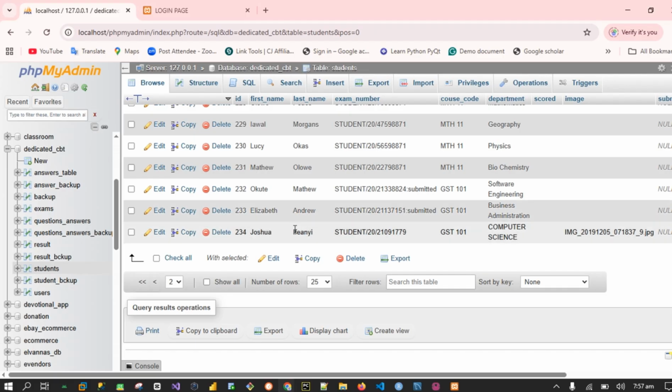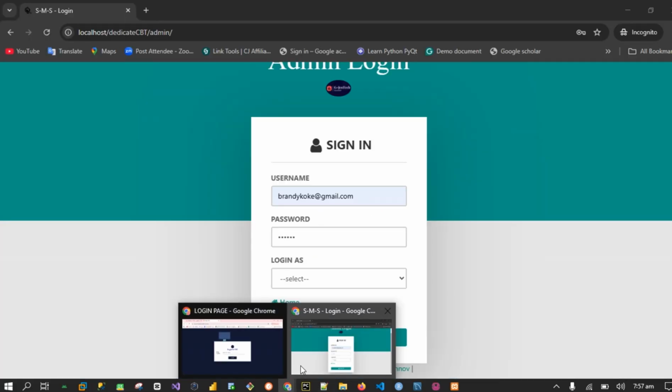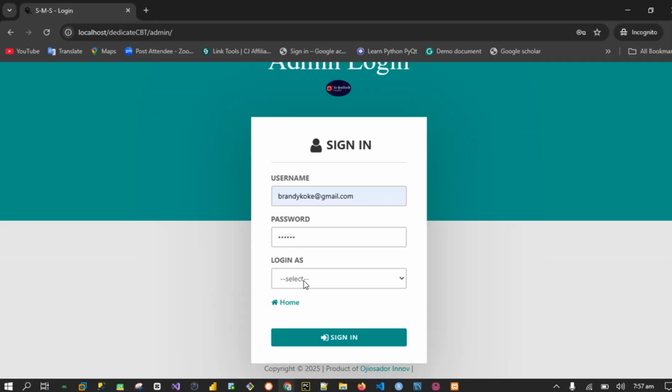This is my first name. This is my last name. And this is the ID in terms of registration. I'm going to pick this exam number. This is what I'm going to use to log in. Before I log in, mind you, I have to check if the exam is running. As somebody who is conducting the exam, I have to log into admin. Please, I'm going to be very fast in this video because I have explained this in my previous video. The only thing I want to show you is the latest features I've added to the existing one.